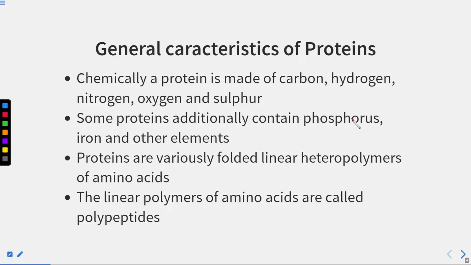General characteristics of proteins. Let us talk about what the general characteristics of proteins are. Chemically, a protein is made up of carbon, hydrogen, nitrogen, oxygen and sulfur. If you see the chemical analysis of any protein, you will see that it is made up of carbon, hydrogen, nitrogen, oxygen and sulfur.